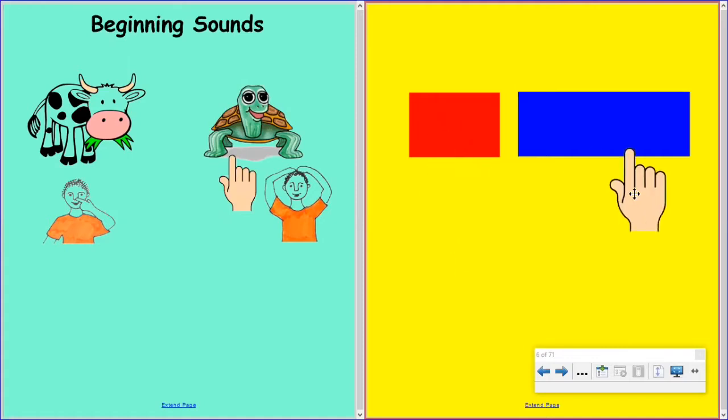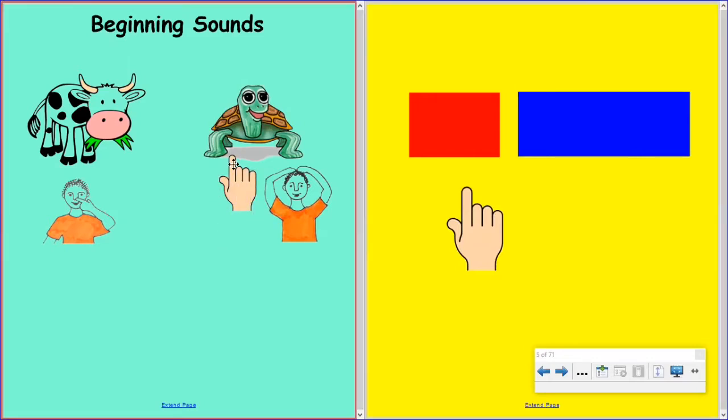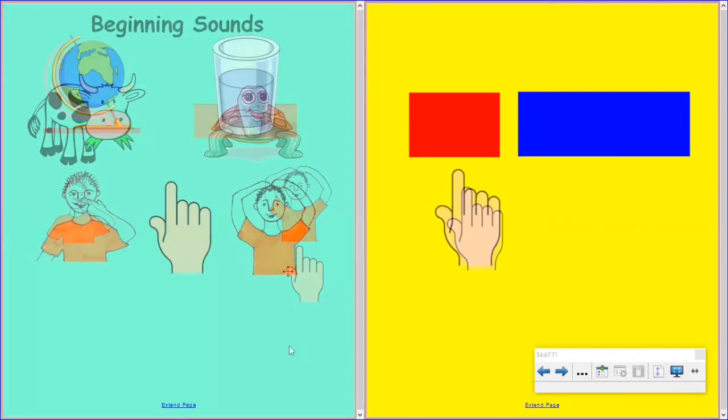So cow and turtle do not begin with the same sound. So then you would touch your head, like this boy in the picture, because they do not begin with the same sound. Let's play.